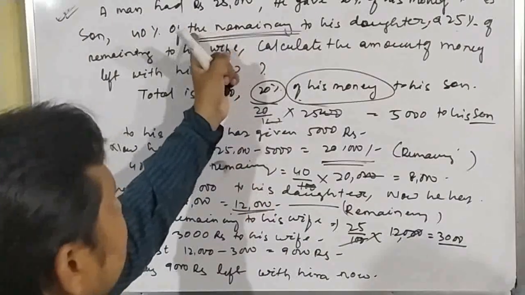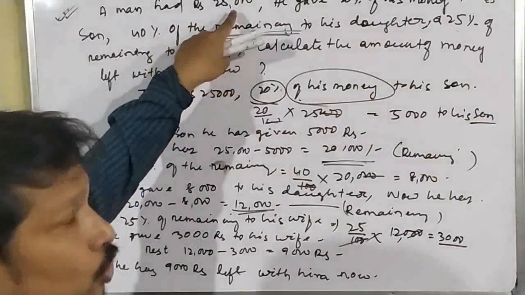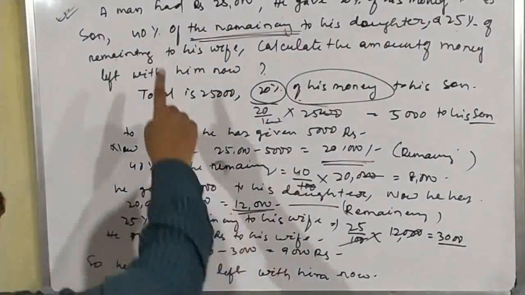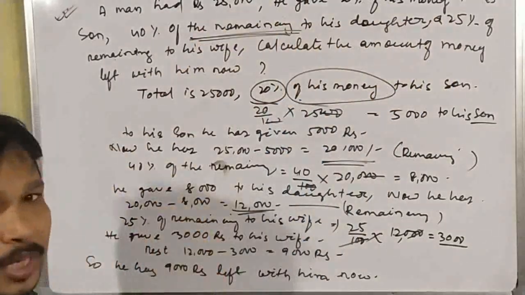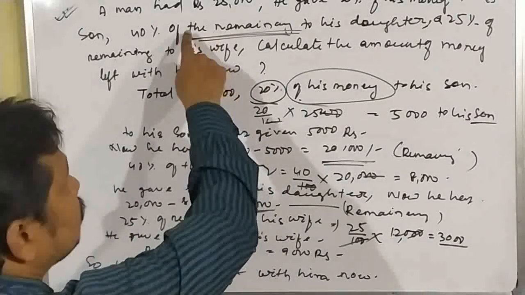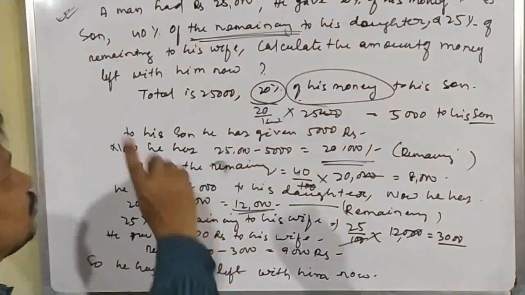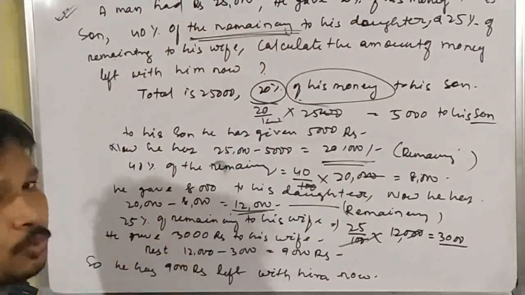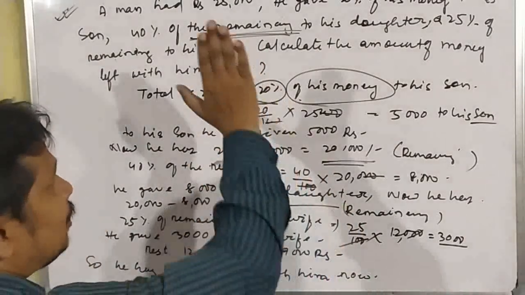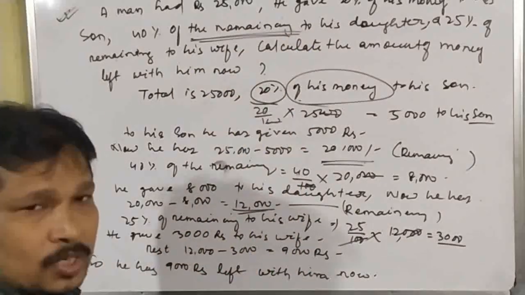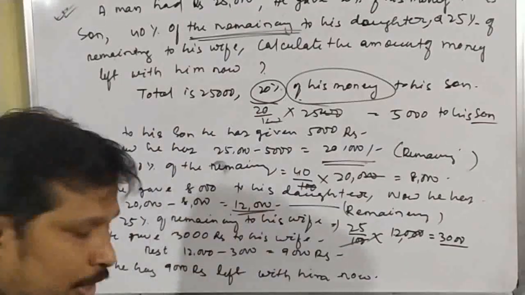If the remaining part is not mentioned, then the 40% of the total will be treated as the total, so every time we have to find 40% of the total. But as it is written to find 40% of the remaining, you have to subtract the 20% from this 25,000. So first of all read the question properly. See whether it says remaining or not. First look and then calculate. Most of the time the students do it wrong.